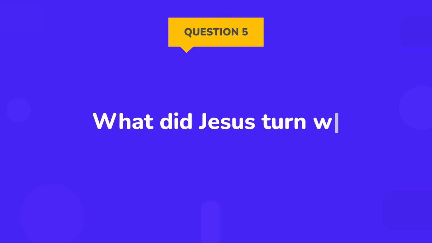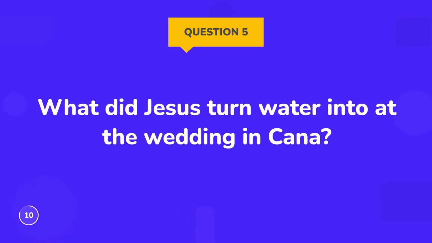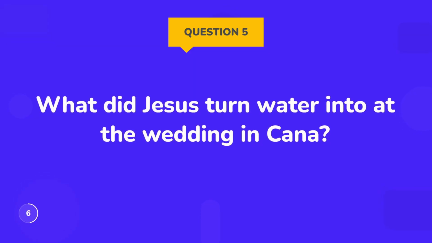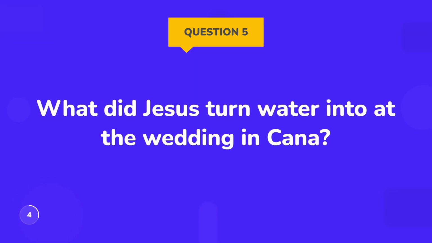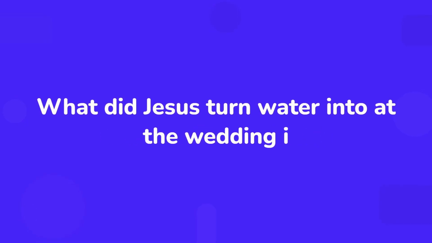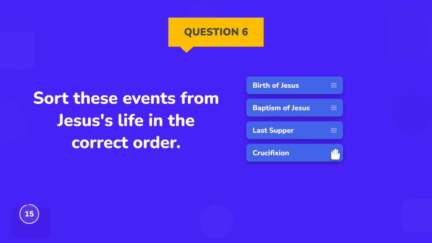What did Jesus turn water into at the wedding in Cana? Sort these events from Jesus' life in the correct order.